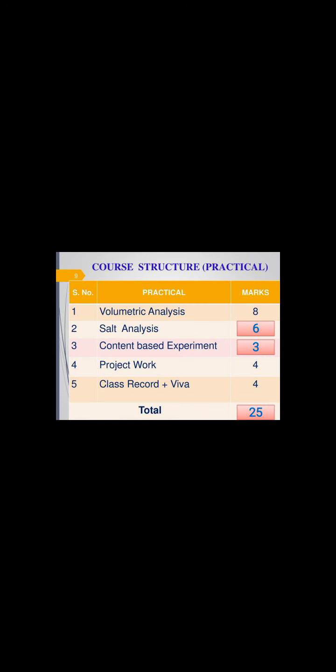So now the course structure of practical. Basically, 3 different types of practicals we need to do. Volumetric analysis is 8 marks, salt analysis 6 marks, content-based experiment 3 marks. Project work will be 4 marks, and class record and viva 4 marks. I am pretty sure that we have already done practicals last year also, so you know very well about them. But once school is regular and normal, then I will let you know the details.